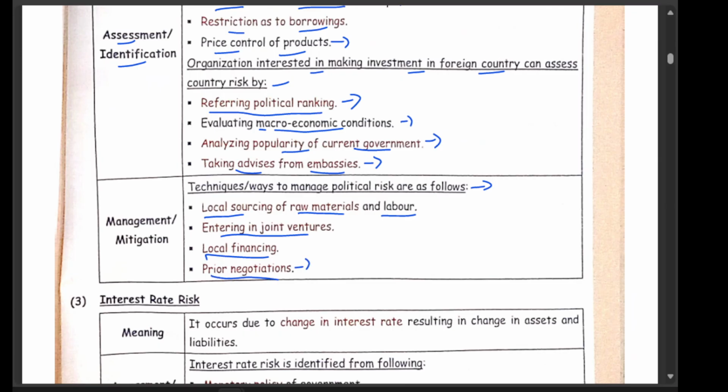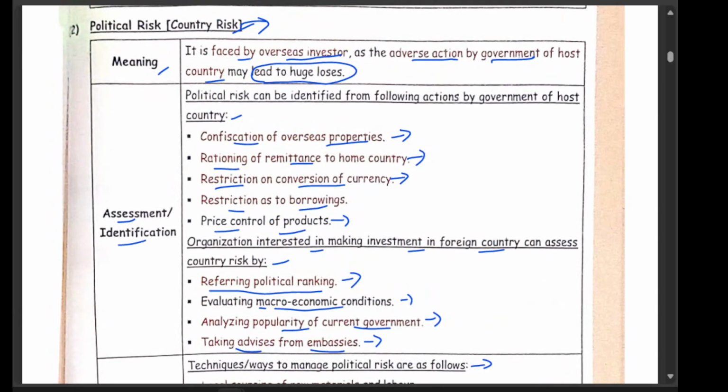Prior negotiation. Always have an agreement before doing anything, and as per the agreement, they need to honor it. This is the way to handle political risk.